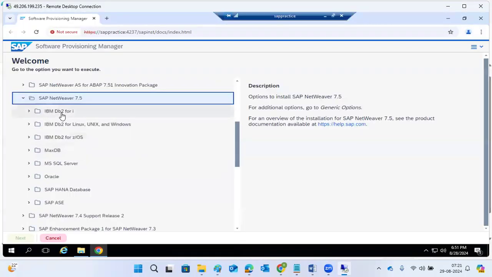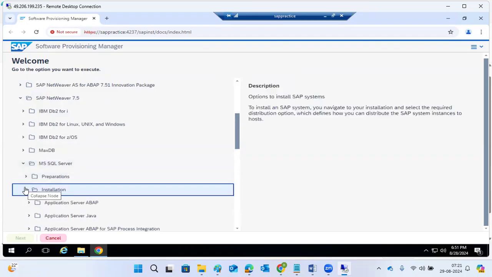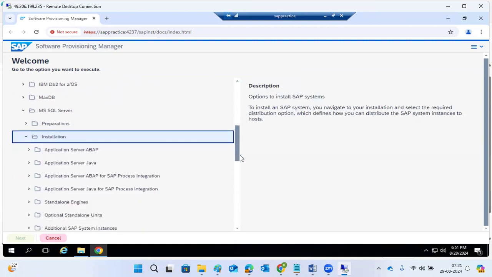But for now, we don't need all the databases, either HANA or SQL Server. HANA we will discuss later. For now, just expand the SQL Server DB. Why? Because these are the smallest databases, so it will finish quickly. The remaining ones take time, and only one or two persons could finish per day. Here everybody will get the chance, so first we will go with the smallest installation. That is the SAP installation, and a list of databases you can select here.